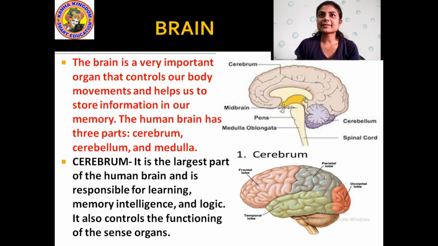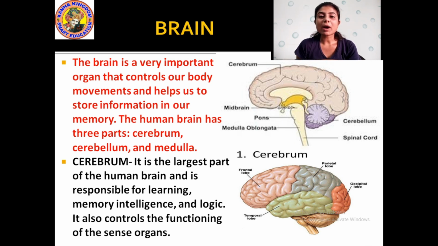So now students, let us study about the brain. Alright. The brain is a very important organ that controls our body movement and helps us to store information in our memory. The human brain has three parts: cerebrum, cerebellum and medulla.